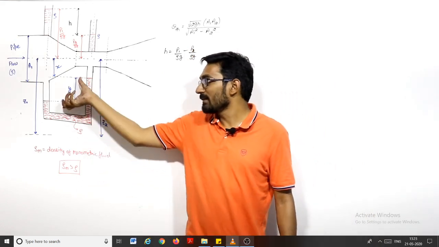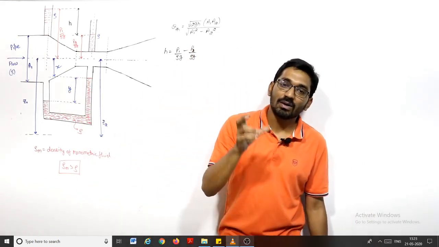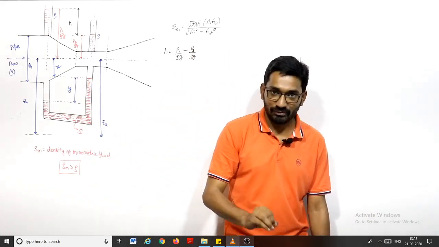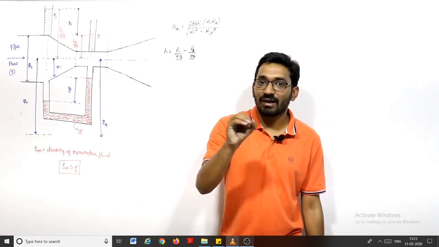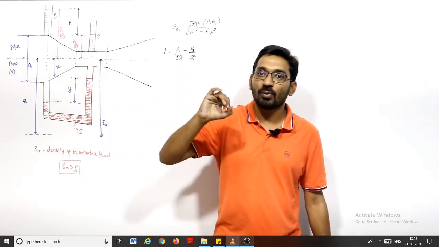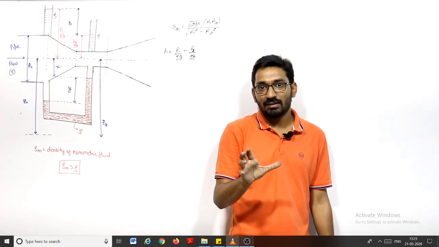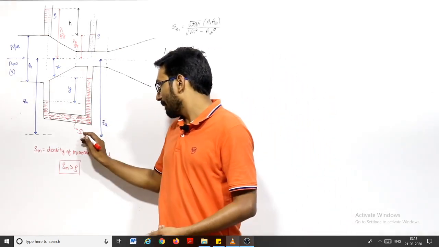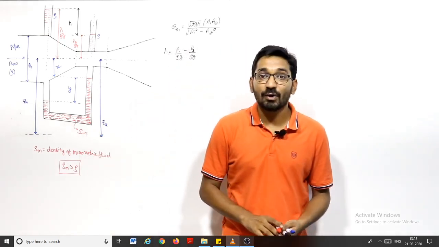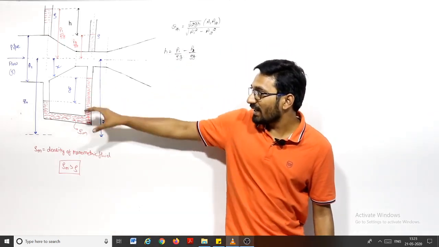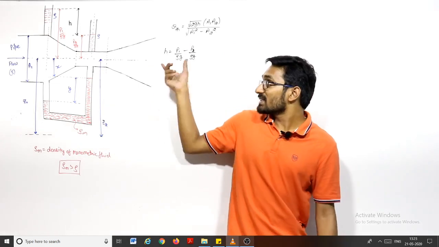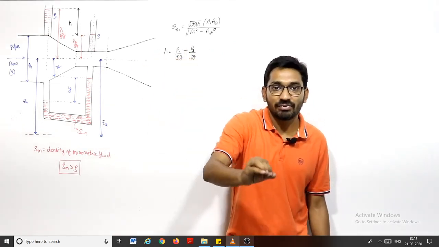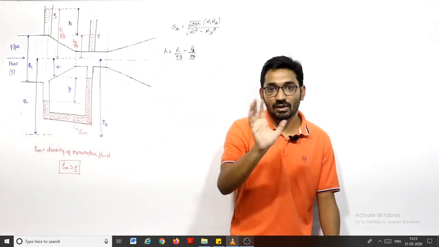But what is this y? This y is also the head of pressure difference between point 1 and point 2, but in the head of manometric liquid rho m. This y is the head of this manometric liquid, but this h is the head of this fluid which is flowing. They are not the same.